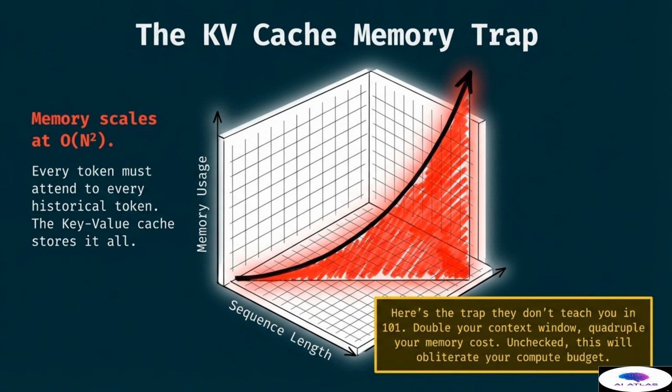This slide warns us that while infinite context sounds like a dream, the physical reality of hardware memory limits makes it a difficult challenge to overcome. Engineers must find clever ways to manage this cache or risk creating models that are too expensive to run at scale. Understanding this limitation is vital for anyone looking to deploy large language models in real-world applications.